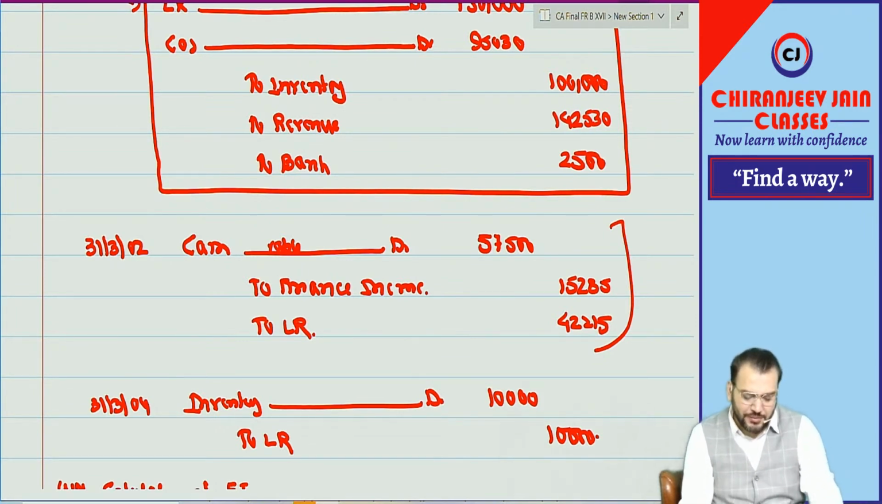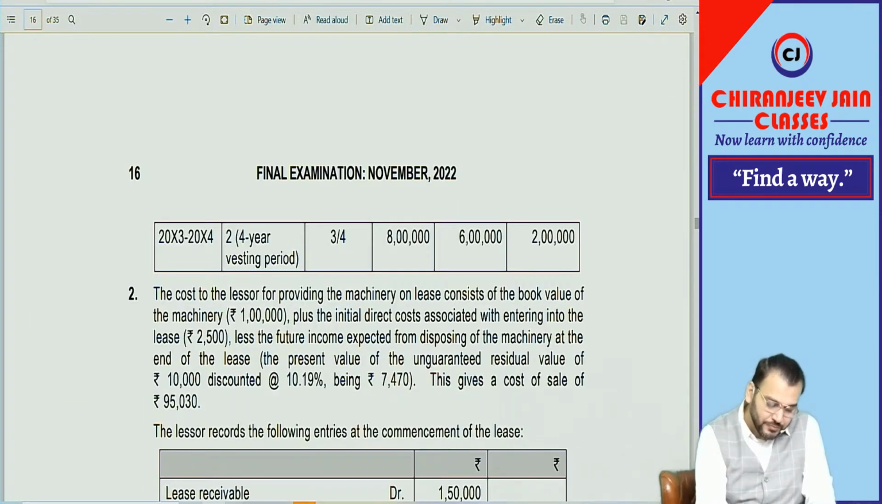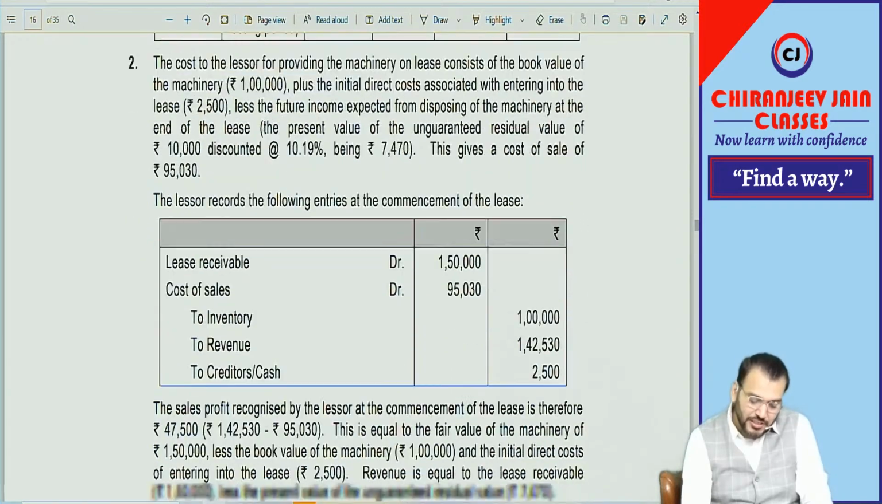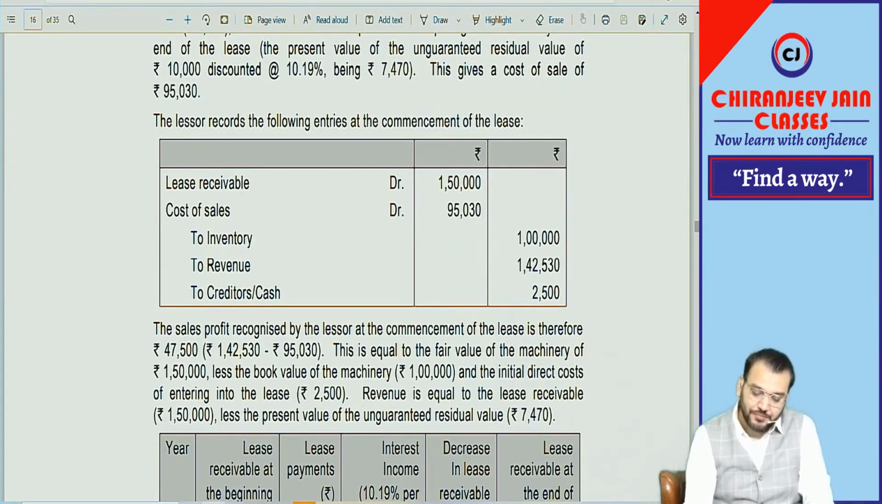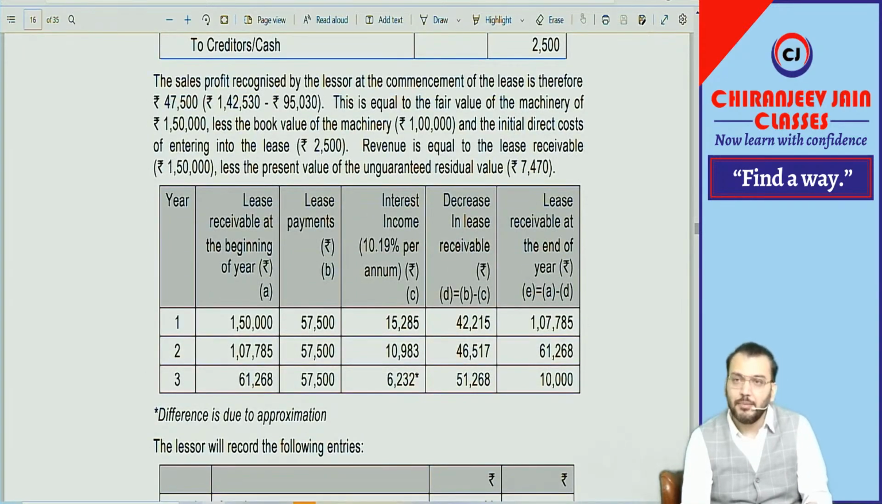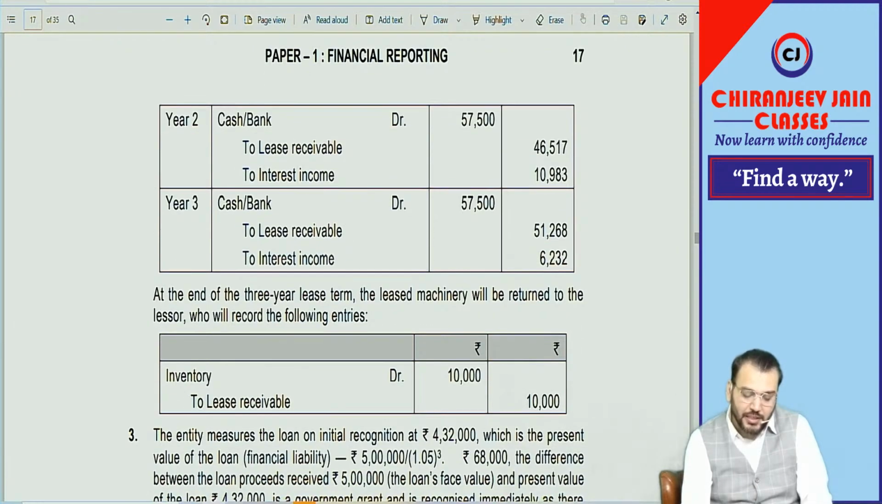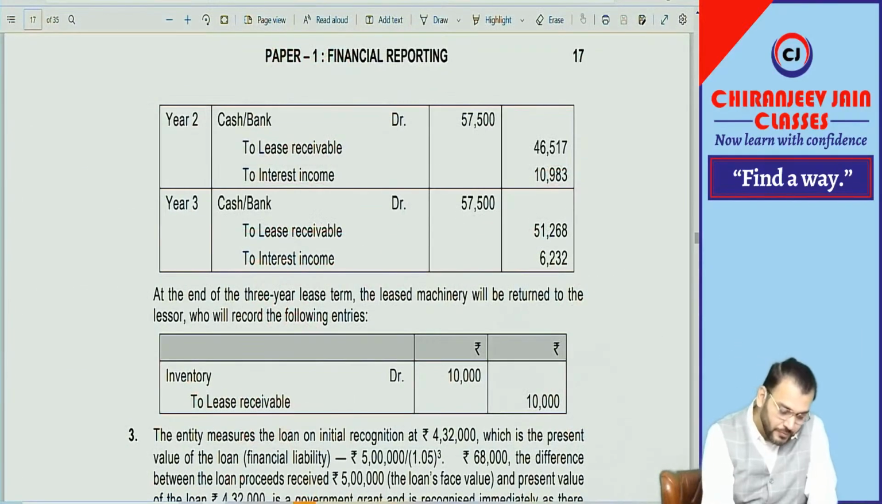Similar question we have already done. You can see the solution if you want. You can see they have given a compound journal entry, but I will say you can do a compound journal entry or separate journal entries, your choice. Then they have given that table, then the year 1, year 2, year 3 journal entries. Last they have given inventory account debit to lease receivable. Done. Let us come to the next question.